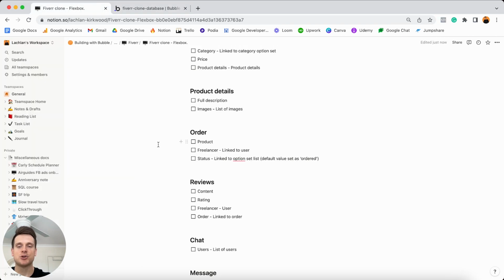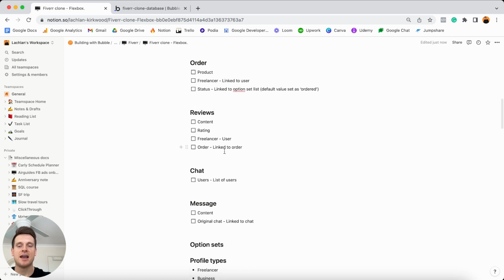If we jump back into Notion though, I can scroll on down and I can see that there's two remaining data types we'll need to create. And these are related to a chat or inbox feature that we're going to create within our build. So let's say if a business owner was to purchase a service from a freelancer and they wanted to communicate with them throughout that experience, they're going to need a way to actually chat with each other through a messaging feature in our app.